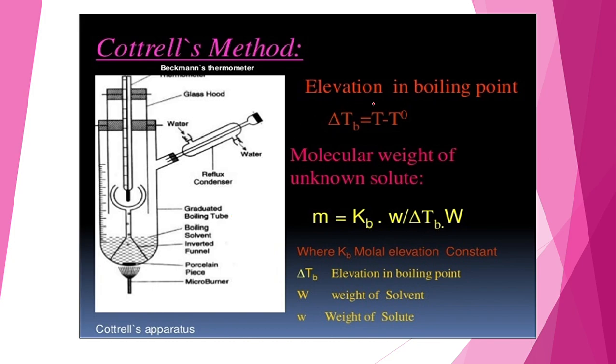Now you all know the elevation in the boiling point, that is delta Tb is equal to T minus T0. The molecular weight of the unknown solute is, small m is equal to Kb into w upon delta Tb into W. Here small w is the weight of the solute, and capital W is the weight of the solvent. Delta Tb is the change in the boiling point or elevation in the boiling point. All about this Cottrell's method.